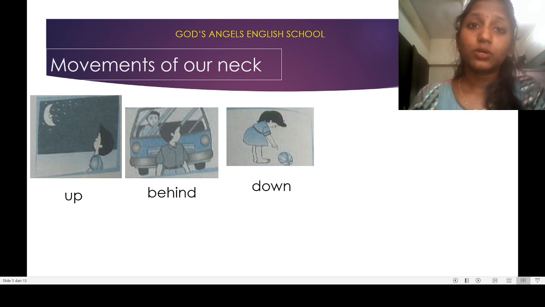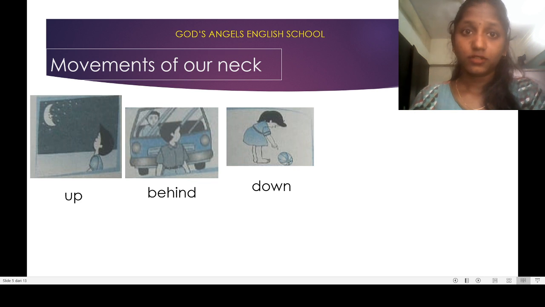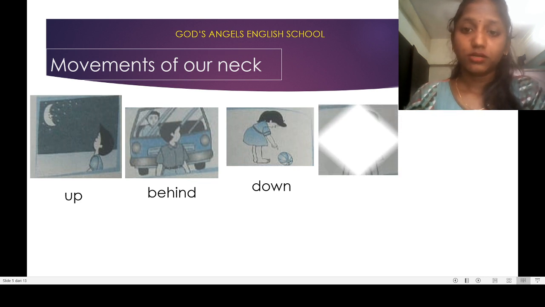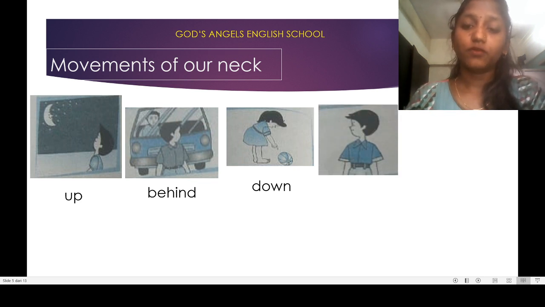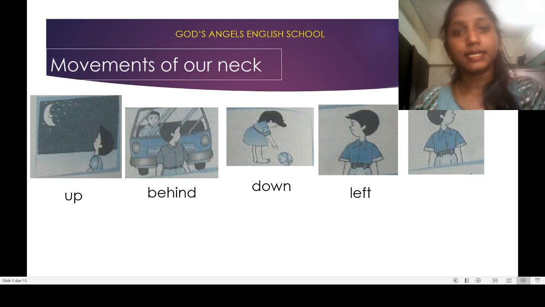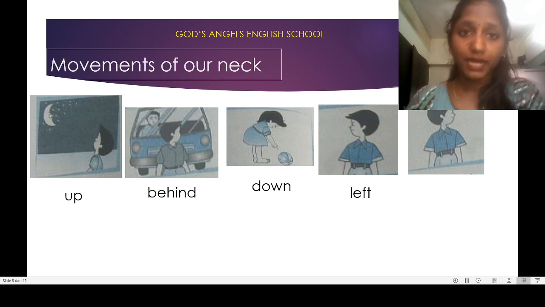Then if you want to pick up something, you will look down. Yes, so that is the neck movement. The next one is, if you want to look sideways, that is left and that is right. This is the movement of a neck.